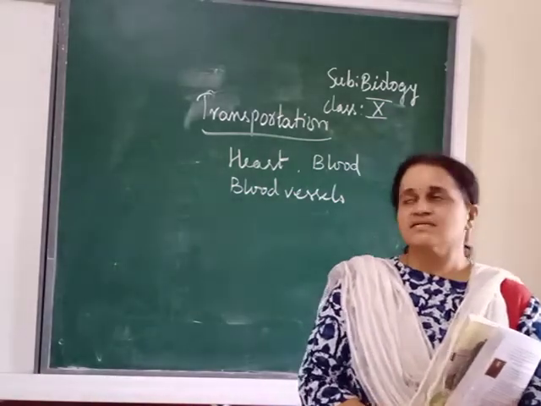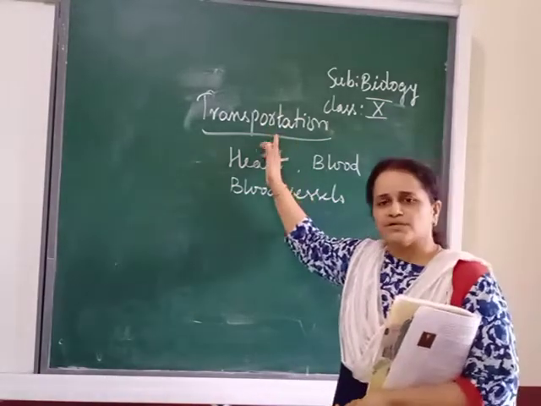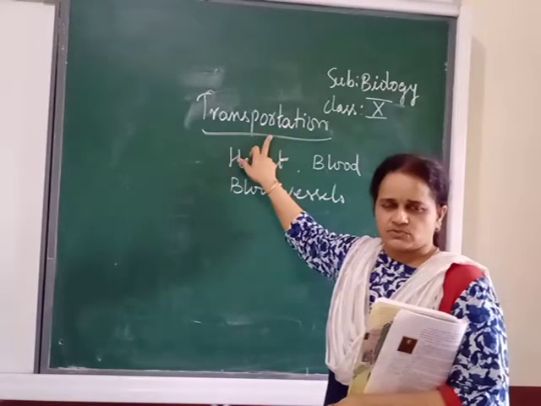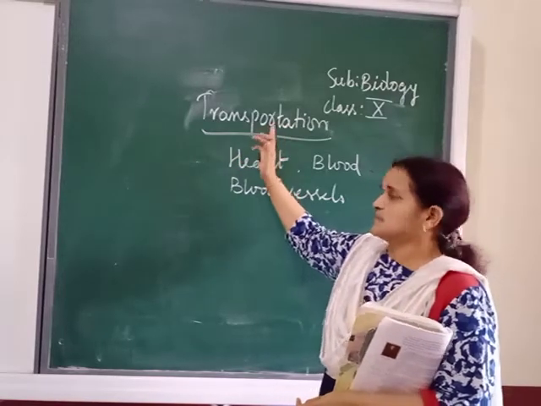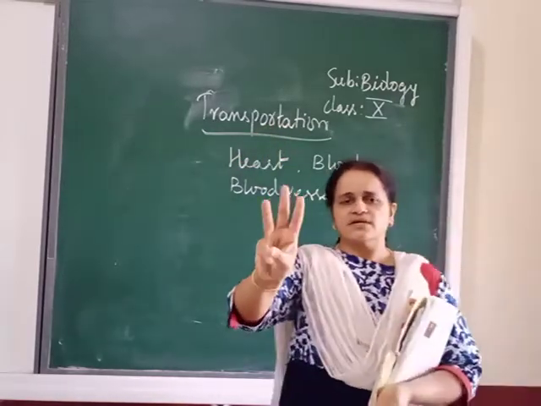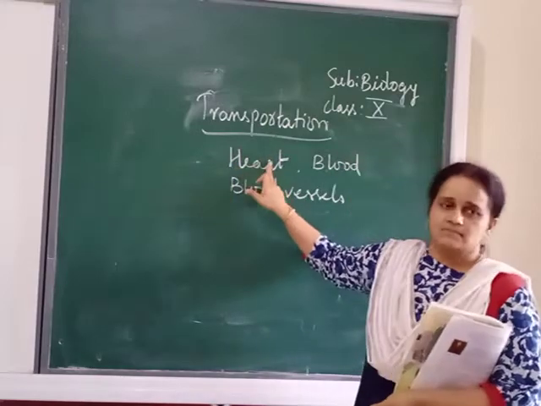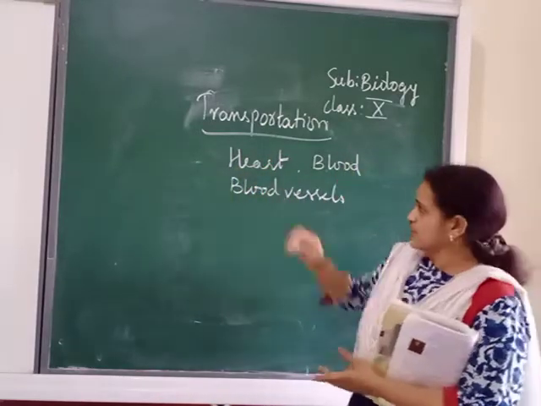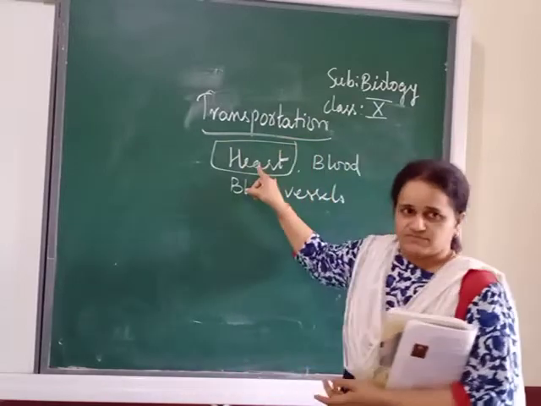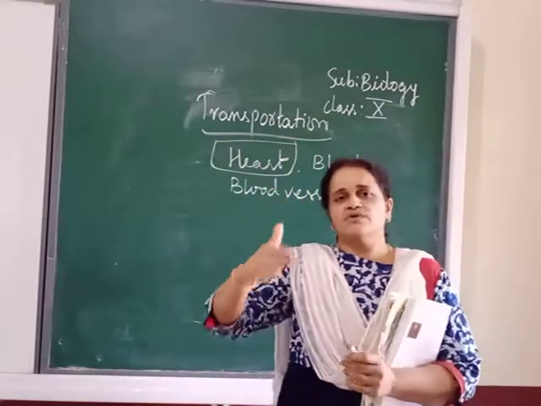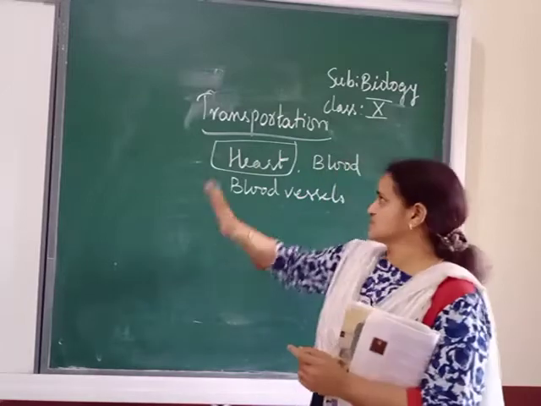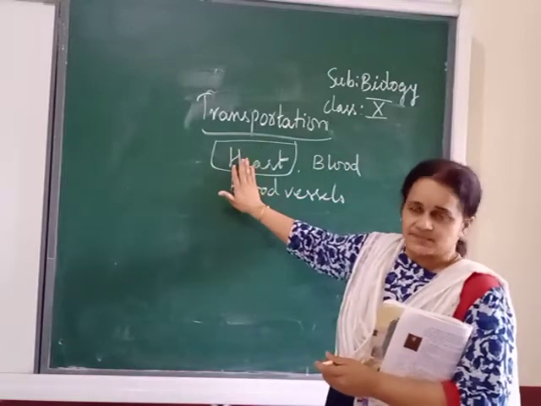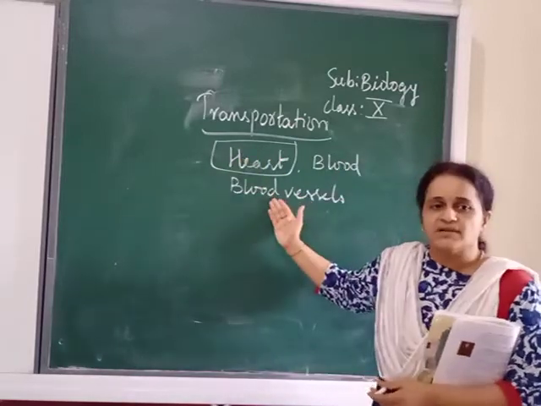Okay, students, we'll start or continue with our unit on transportation. When you learned about transportation, we said the circulatory system has three main divisions: heart, blood, and blood vessels. We already finished with the heart. We talked about its structure, internal and external, all about the heart. Now we will move towards the blood vessels.